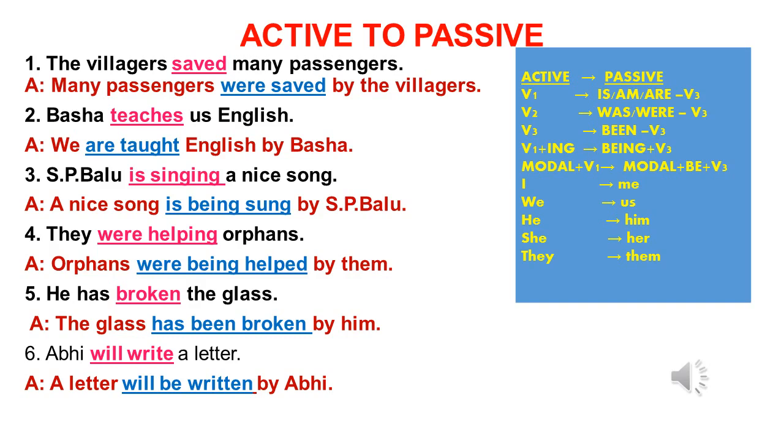Abhi will write a letter. A letter will be written by Abhi. Here there is a modal will. That's why we use be as the be form. Here we have to remember one rule. In the passive voice, the main verb must be in the third form. Whatever the form, it might be in the active voice.